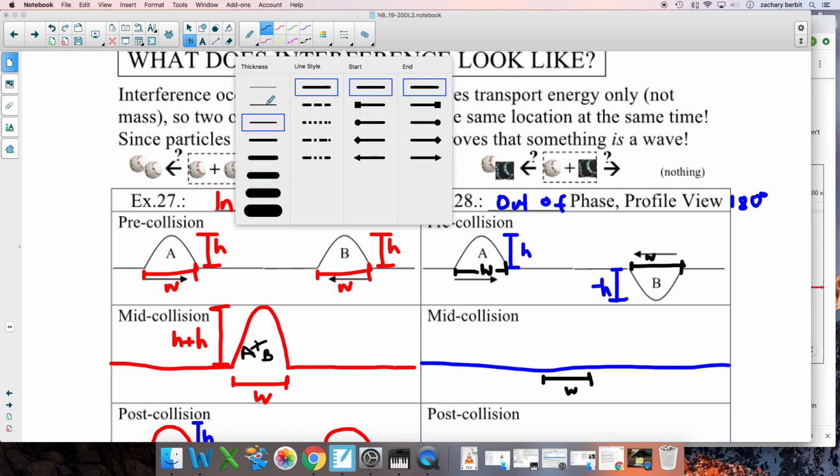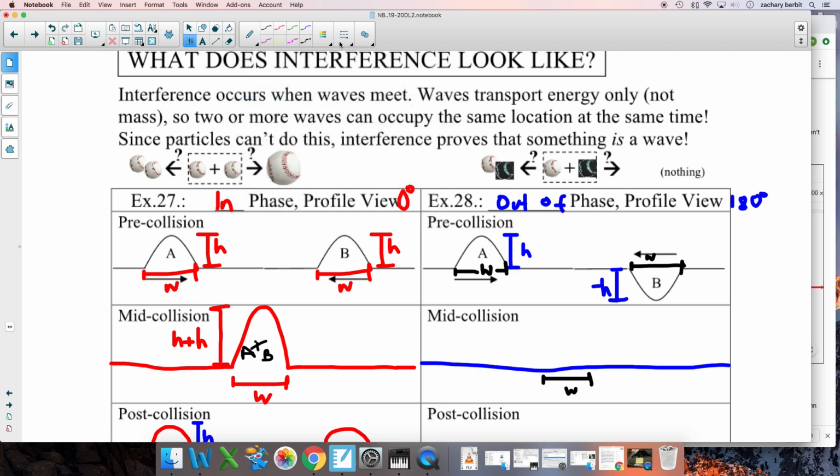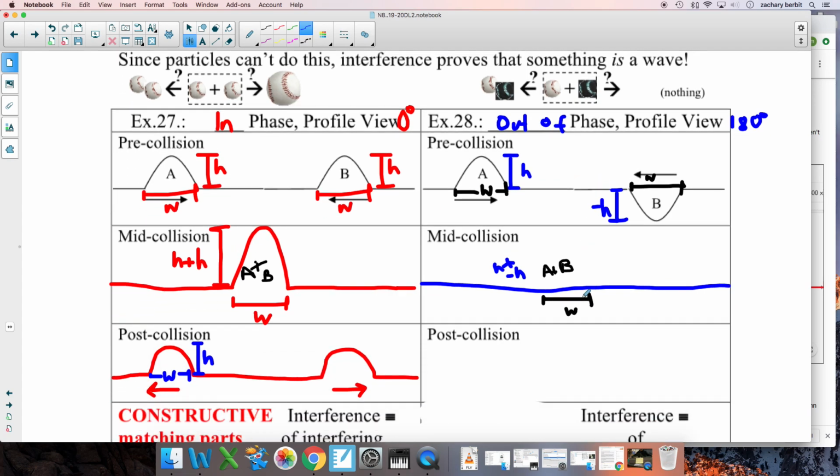What is this one? It's just as we said before, and this is why I did not have you say 2h. The height of this one actually is, this still is A plus B. Here it is. It's a flat line. And the height of this one is still h plus, in this case, negative h. And of course, that comes out to a height of 0. So this one equaled 2h, this one equaled 0, but that's why we didn't just jump to 2h. It's a sum.